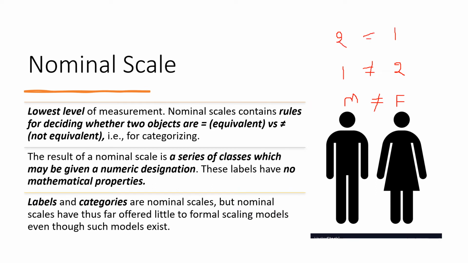So both are not equal, meaning this person comes under that particular group, which has a different type of characteristic, a different trait, and this group has another trait. So only the categorical variable is considered under the nominal scale. This is the lowest level of measurement.